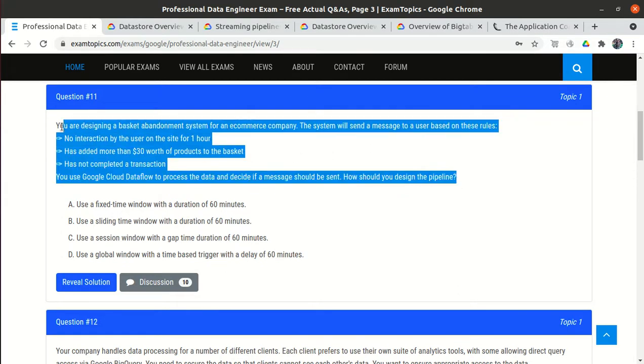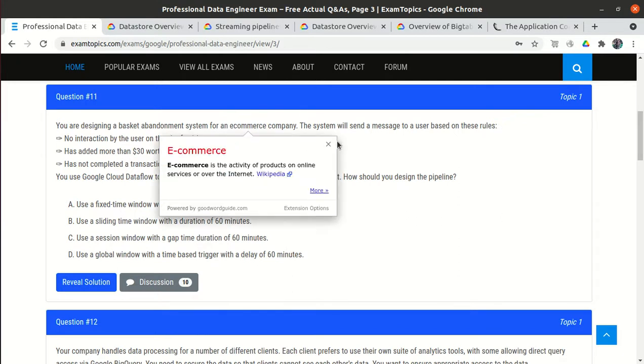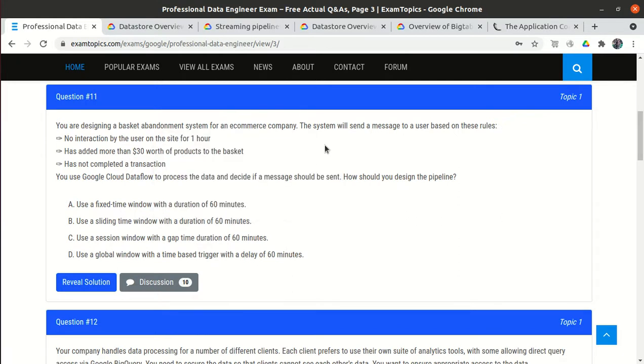Basically, let's suppose you have Amazon or Flipkart or any e-commerce website. They want to develop a system that will send a message to the user if the user logged into the website but did not perform any activity for 1 hour.